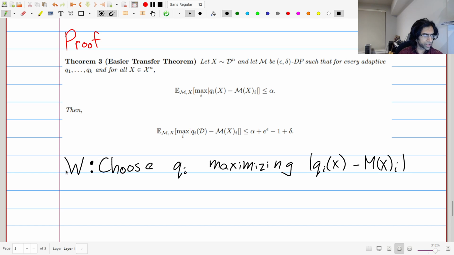So why did we define this in some funny way like this? Well, the reason is that we want to simplify this in order to get rid of this max, and you'll see. Another thing we're going to do, to get rid of this absolute value, is another trick, which is to double the number of queries.